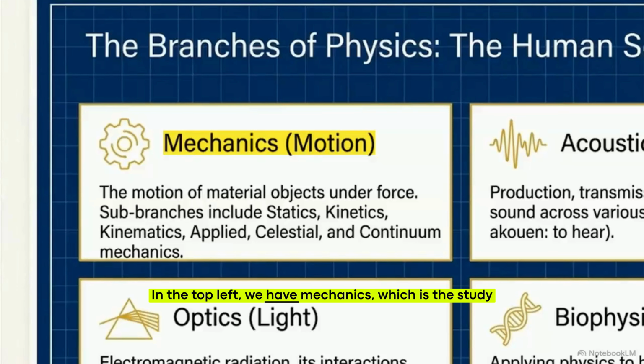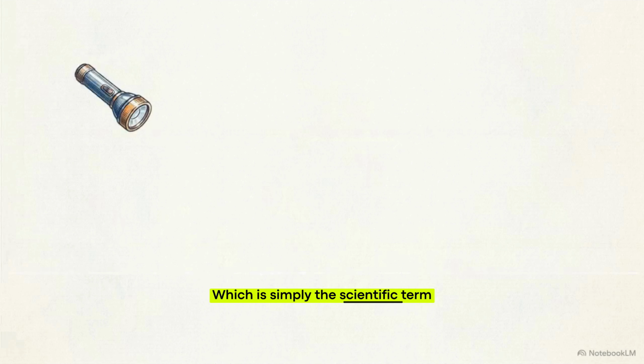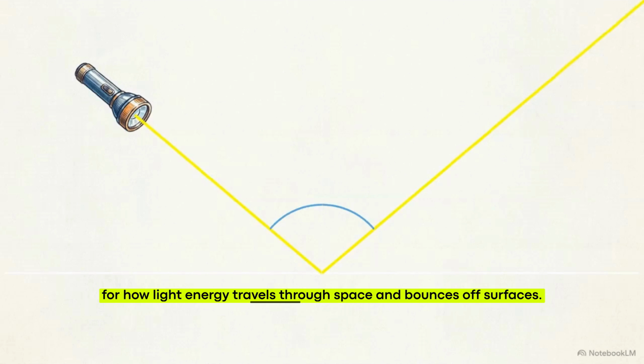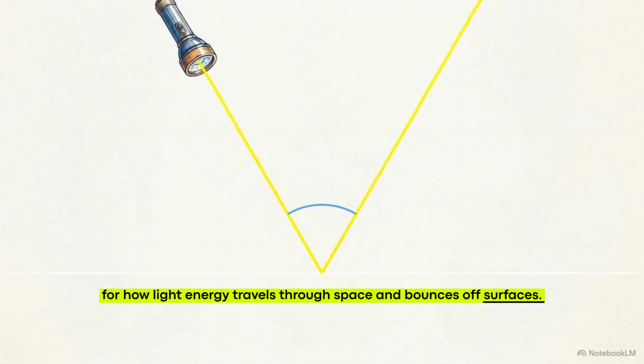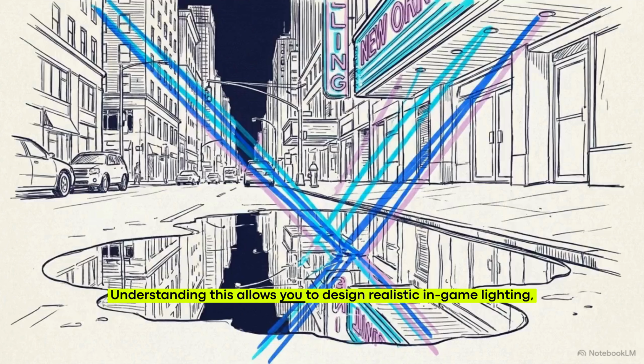In the top left, we have mechanics, which is the study of how objects move when forces push or pull them. In coding terms, this is how you program a character's running speed, the arc of their jump, and the hitboxes that detect collisions. Just below that is optics. The slide notes this involves electromagnetic radiation, which is simply the scientific term for how light energy travels through space and bounces off surfaces.